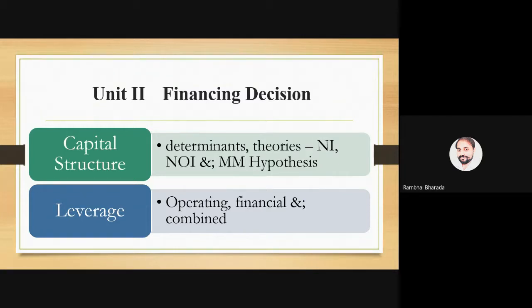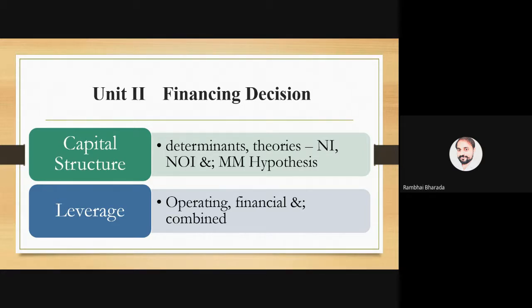Capital structure means a combination of equity, preference, and debt capital. How can we combine these three? The determinants of capital structure decide how we choose, say, 50% equity, 30% preference, 20% debt. This proportion is decided based on some factors, known as determinants. Some experts have explained that a particular model is very appropriate for a particular industry, so we call it a theory.